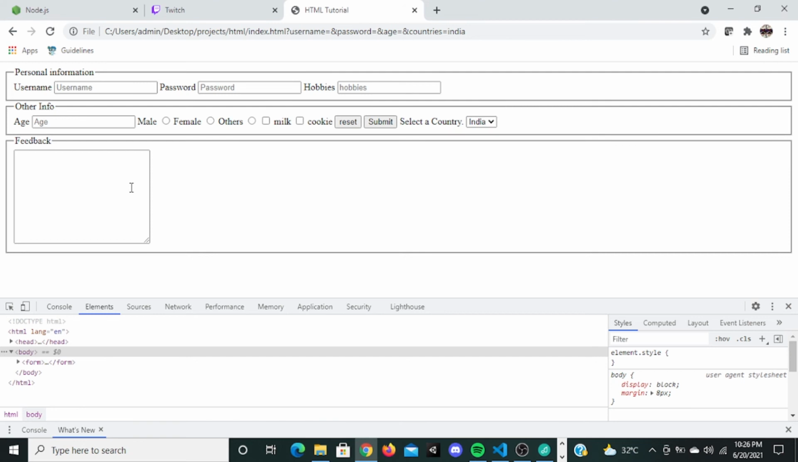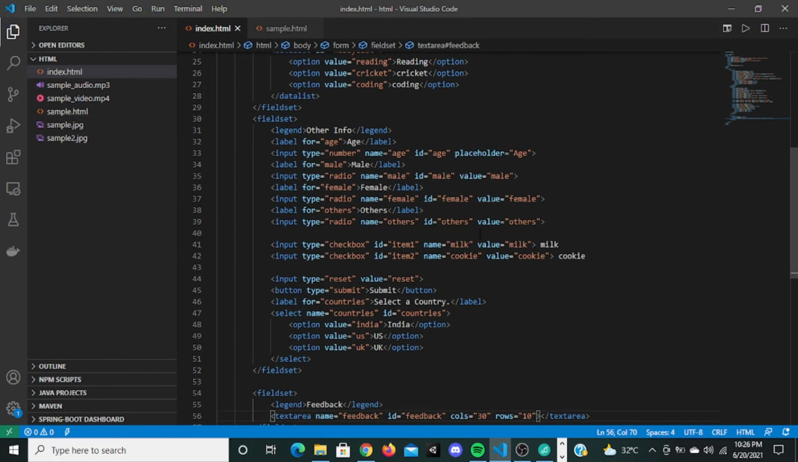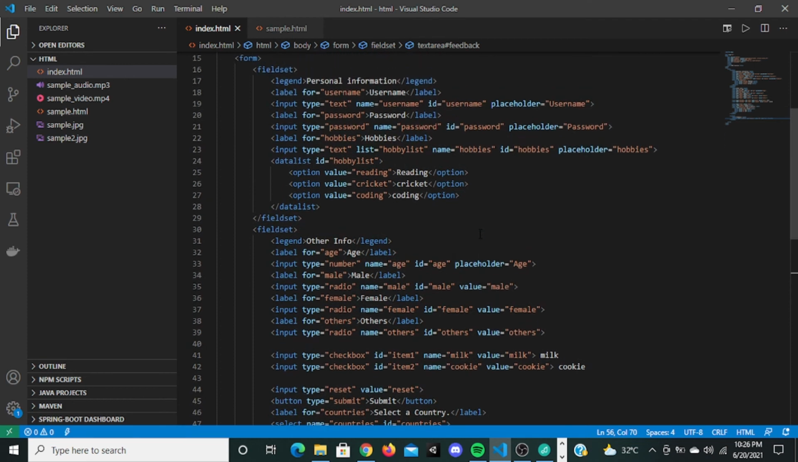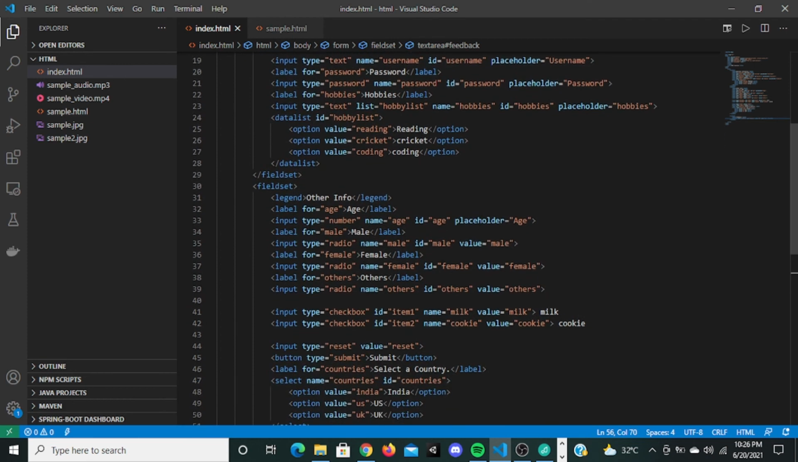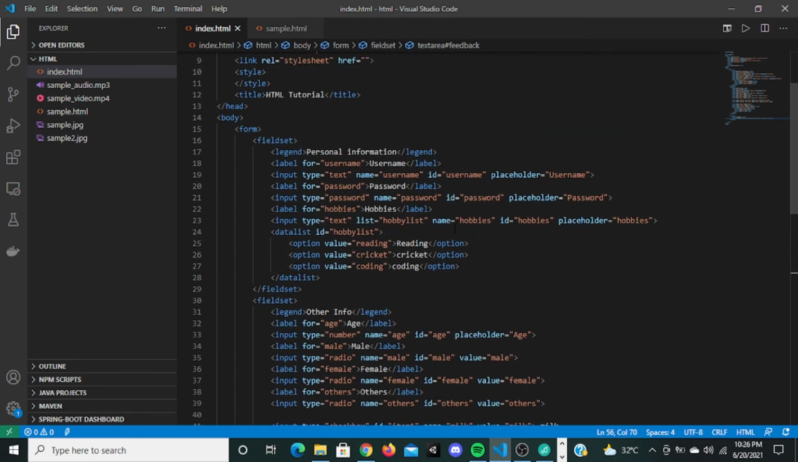Yeah, I think that's it for forms. I hope so. Let me check if I missed anything. Yeah, there are some attributes that you can give on the input tags. You can give them in this input, like username. You can give a value for the username. You can say value equal to "don't edit this". So this value will be displayed by default inside this input.